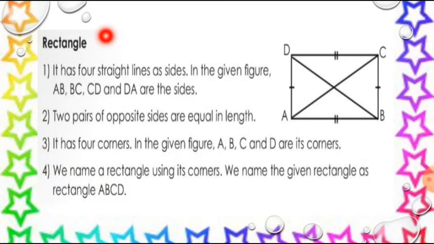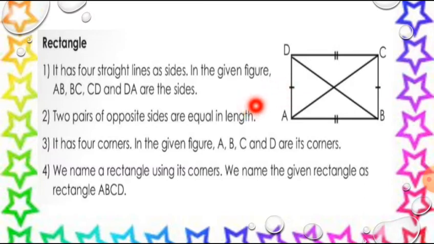And here it is rectangle. Rectangle is another two-dimensional shape because it has a length and breadth. So this is a two-dimensional shape. As with the square, this rectangle also has sides and corners, and we can name it too.